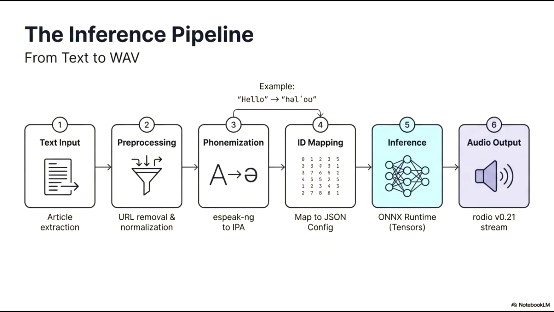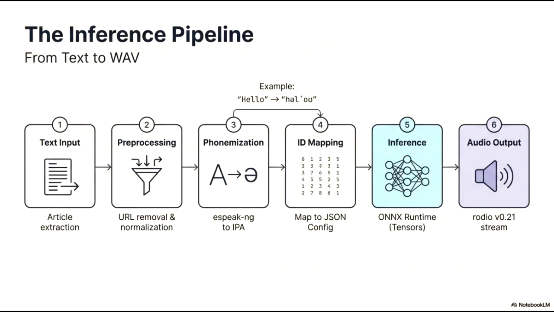Moving to stage 4, ID mapping, these phonetic representations are mapped to a JSON configuration, turning them into numerical inputs. The core of the system is the inference stage, where the ONNX runtime processes these tensors through a neural network. Finally, the pipeline concludes with audio output, where the Rodeo library streams the resulting audio data, delivering the final synthesized speech.